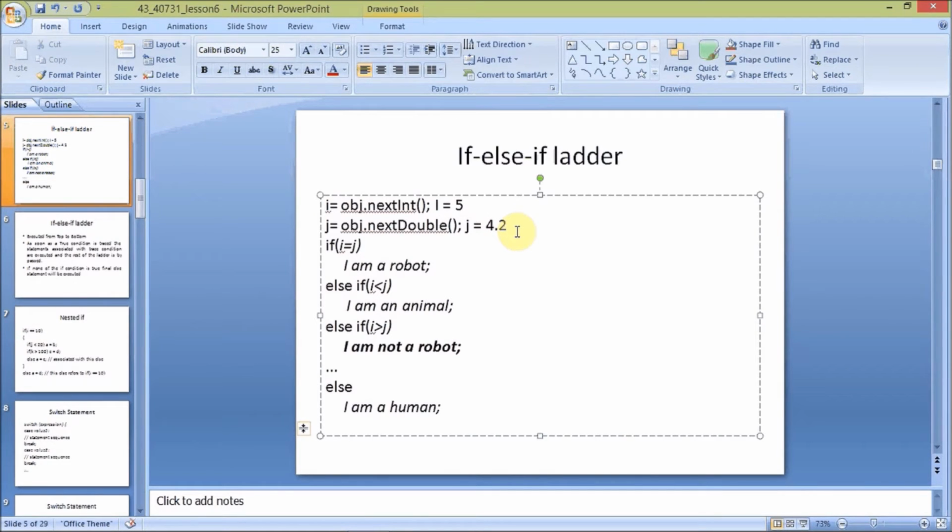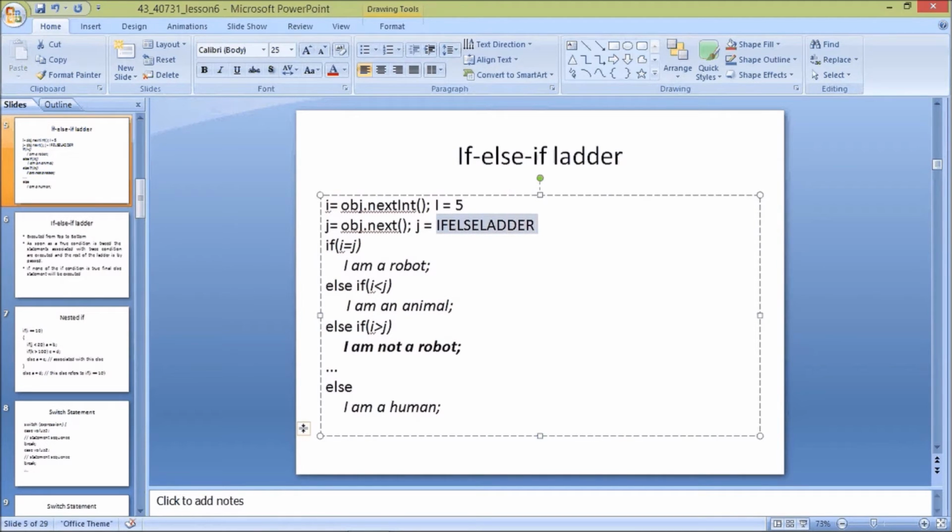If I have taken object.nextInt and object.nextDouble here, and instead I take the j value as a string value, like "if else ladder", I am giving a string value here.